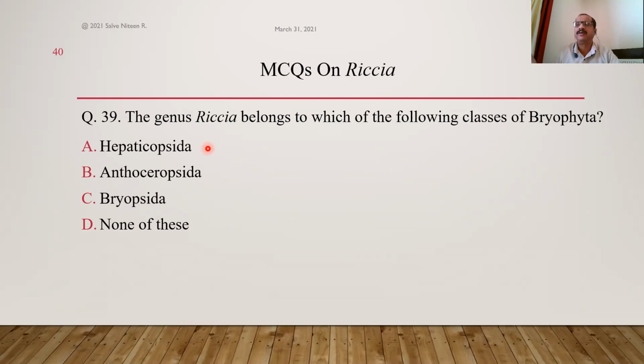And there is an older belief that if the plant parts have a resemblance to animal organs, then they can be used in those diseases. So here, as Riccia or Hepaticopsida are liverworts, having liver-like structure and shape, they can be used to treat liver ailments, liver diseases in animals. So that is one faith, but it is nowadays called pseudoscience. So here the correct answer is option A, Hepaticopsida.